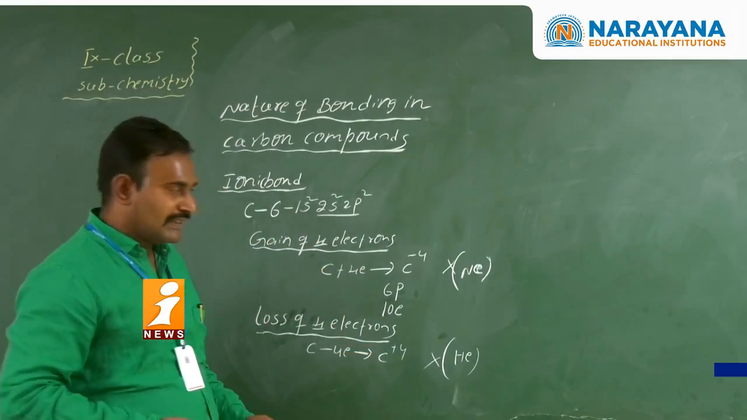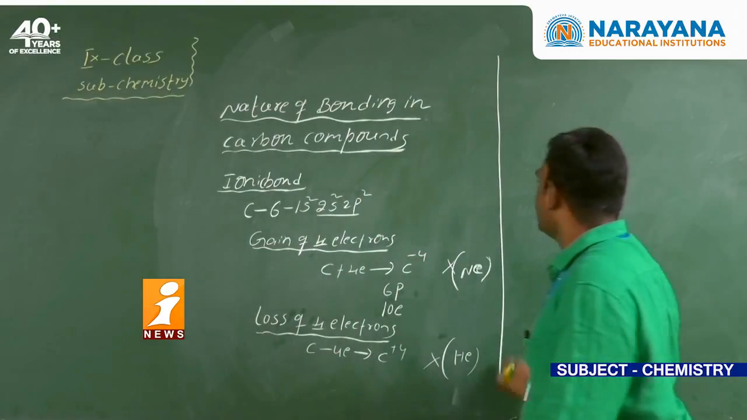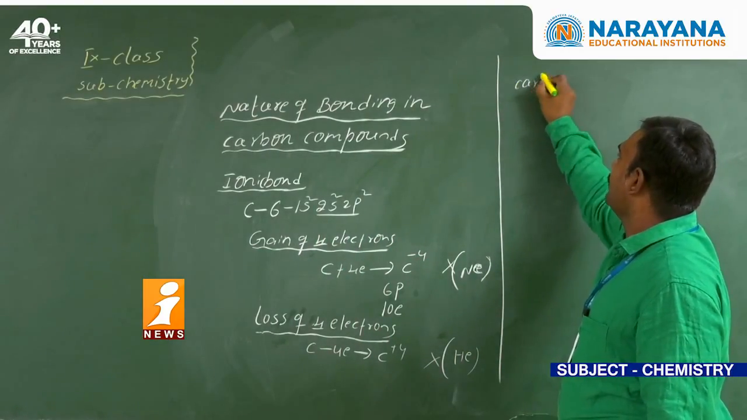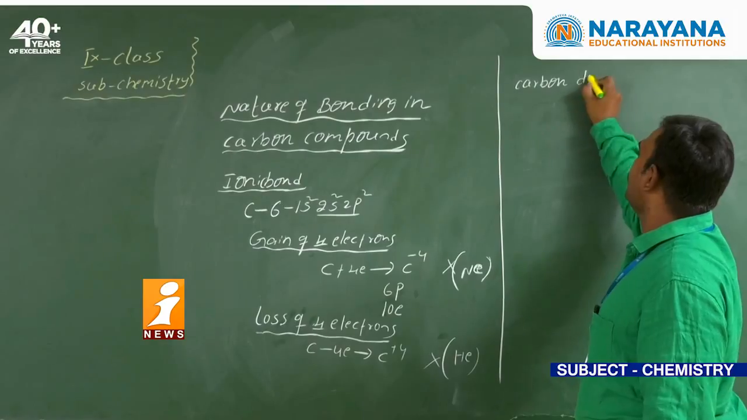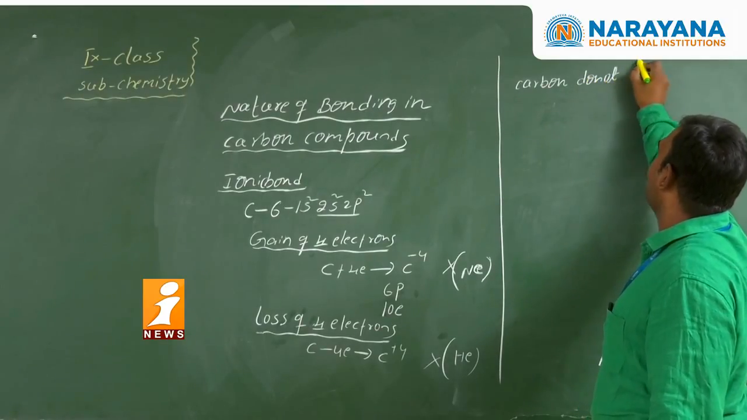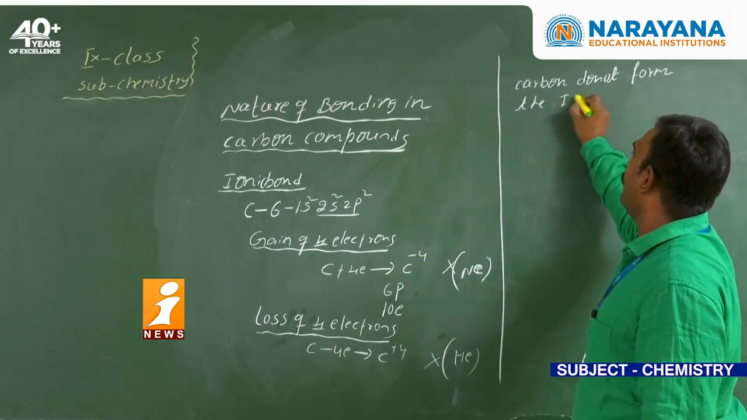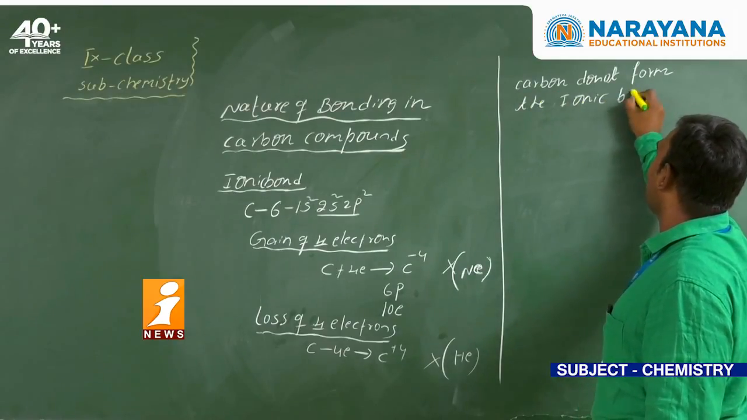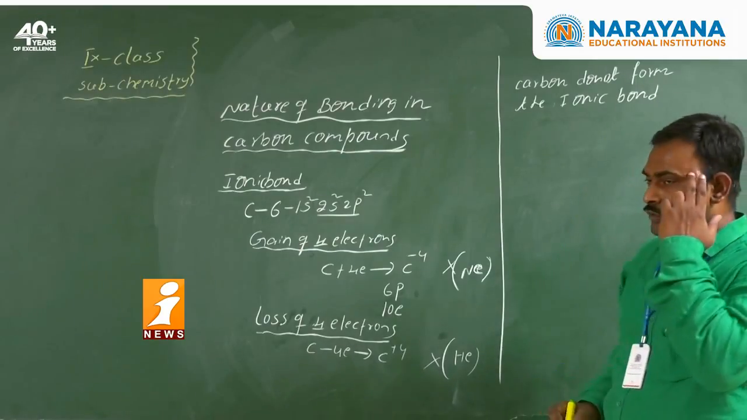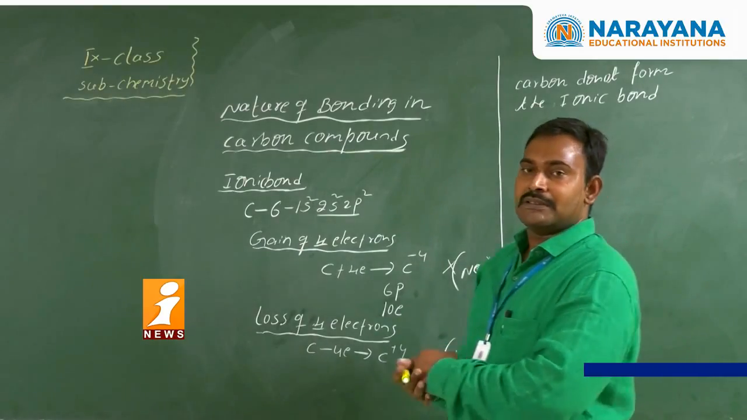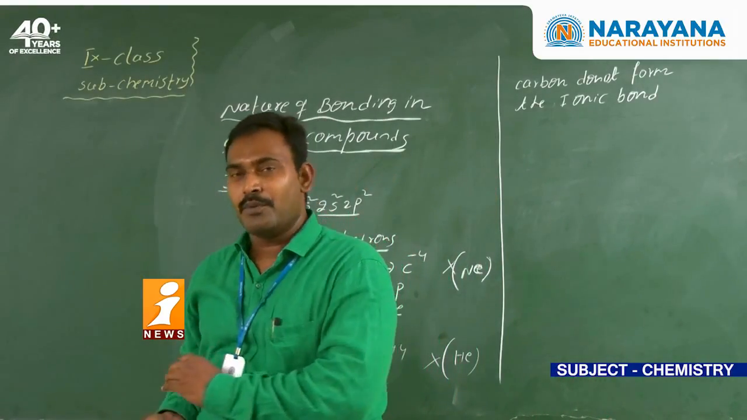So clearly we can say carbon does not form the ionic bond. So next, what is another option for us? Covalent bond. How is the covalent bond formed?